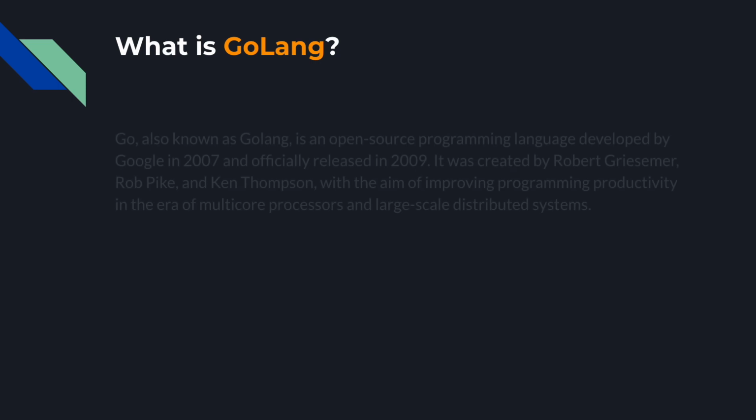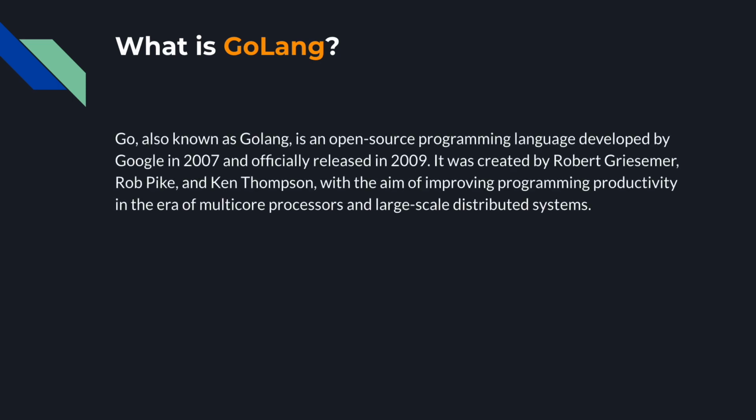So what is Golang? Go, also known as Golang, is an open source programming language developed by Google in 2007 and officially released in 2009. It was created by Robert Griesemer, Rob Pike, and Ken Thompson with the aim of improving programming productivity in the era of multi-core processors and large-scale distributed systems.